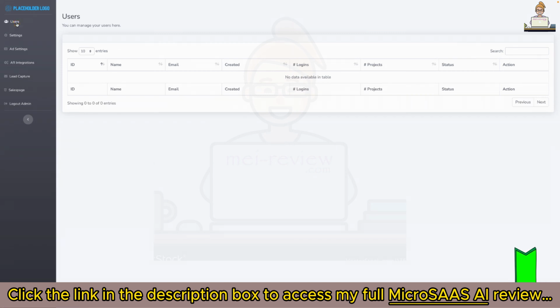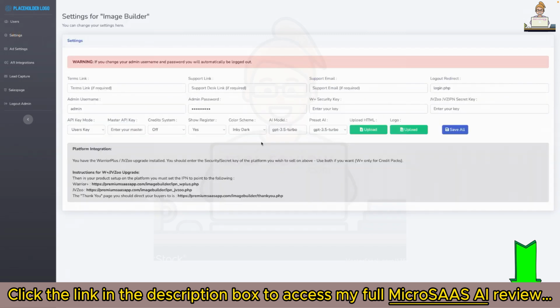Now here you can see users. Once we start selling this, you'll see user data appear here. If we go to settings, now here is the terms and conditions link.